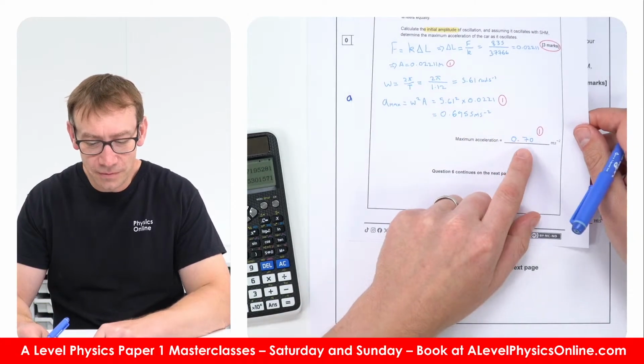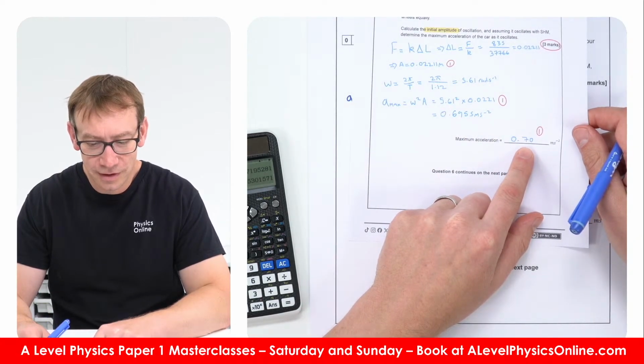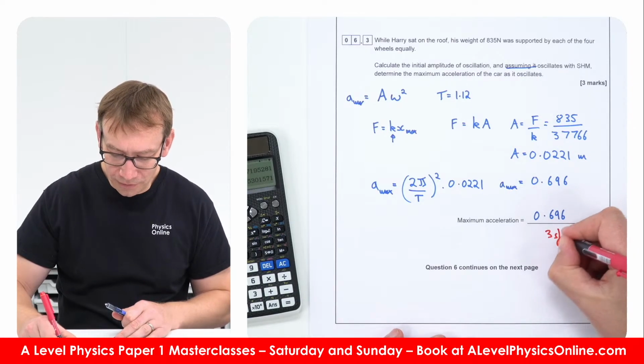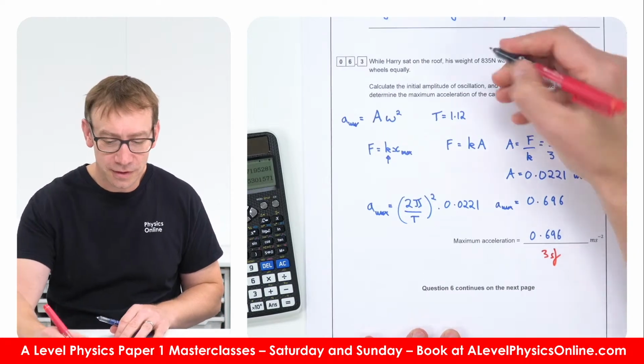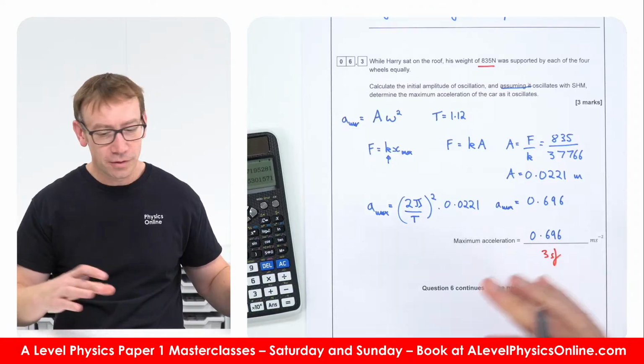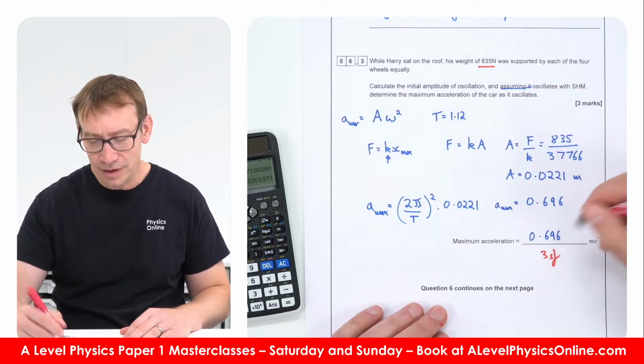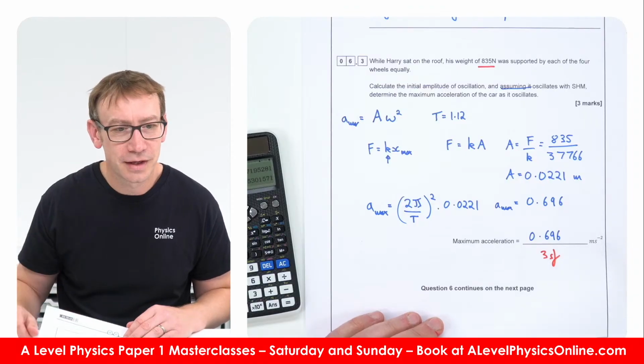Yeah, for some reason they rounded it to 2 significant figures, but it should be to 3 significant figures, because that's the raw data that we have in the question. That's 3 significant figures, and on the first page they gave the mass and the time to 3 significant figures as well, so that should be to 3 significant figures.